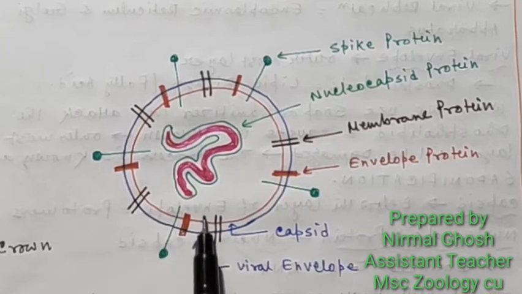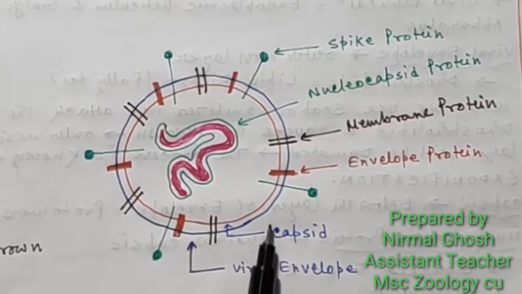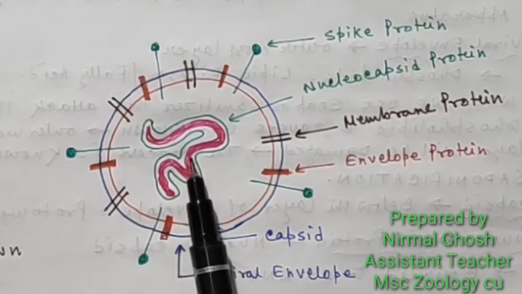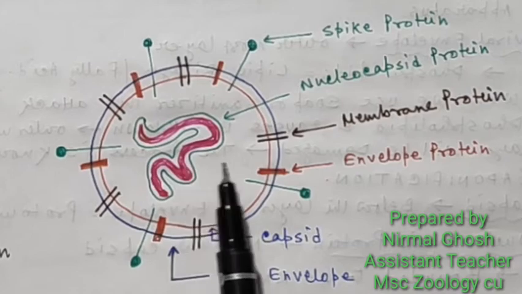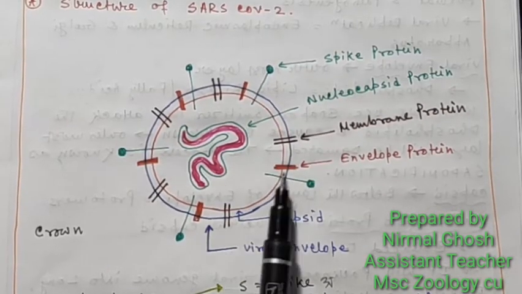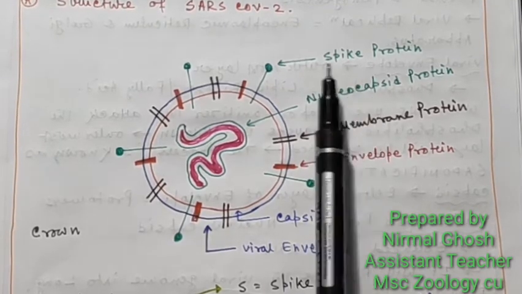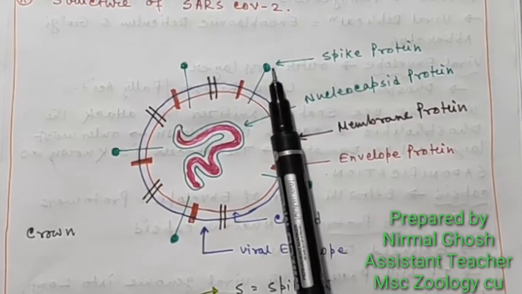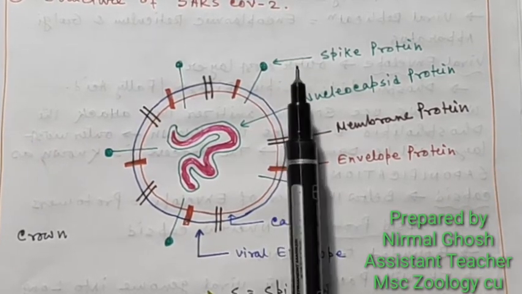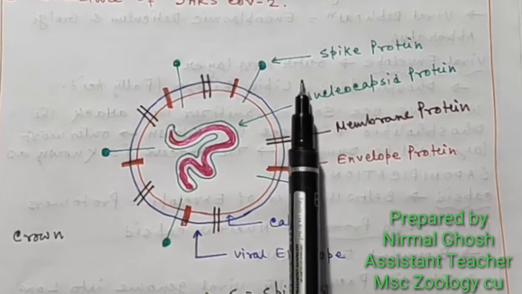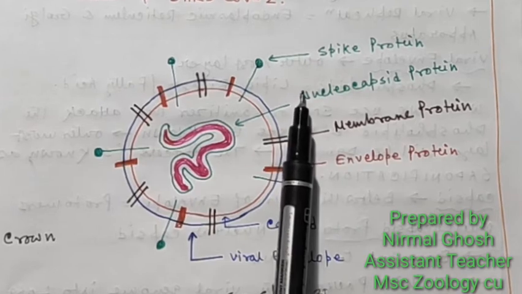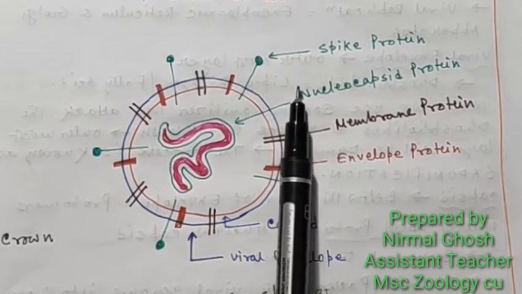In the previous video we talked about the structure of the coronavirus. You know the coronavirus is an enveloped virus, and its genetic material is single-stranded RNA. In the membrane there are different types of proteins, and the most important is the spike protein. The spike protein has two subunits, S1 and S2, and the S1 subunit binds with the receptor known as angiotensin converting enzyme receptor 2, which is present in the host cell, or the human cell.